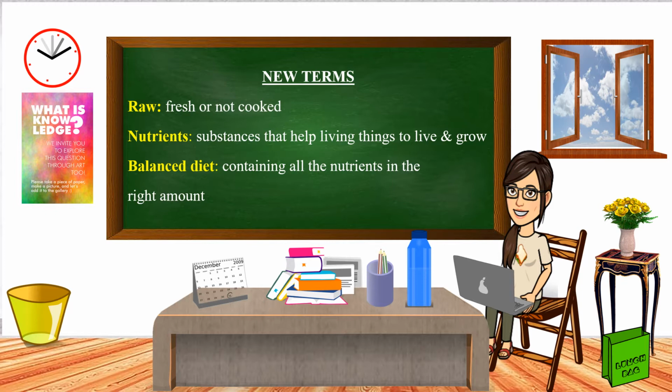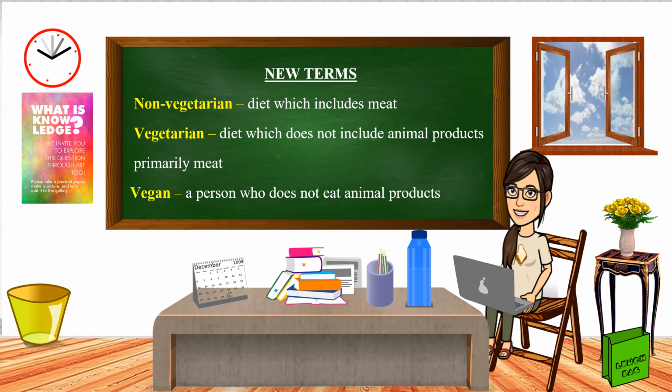Next we have nutrients. These are the substances that help living things to live and grow. Balanced diet is a diet containing all the nutrients in the right amount. A non-vegetarian person or diet is one which includes animal products, primarily meat. In contrast, a vegetarian diet is a diet from which we do not have any meat products. Nowadays, a new emerging term is vegan. A vegan person is someone who does not eat animal products including meat, milk, eggs, that is, any item obtained from animals in any form.